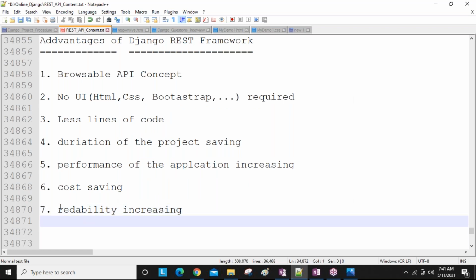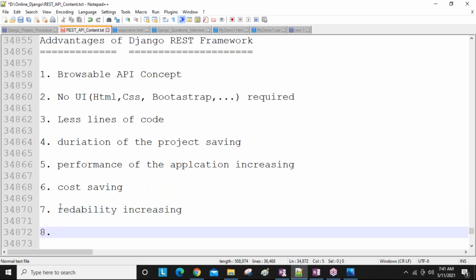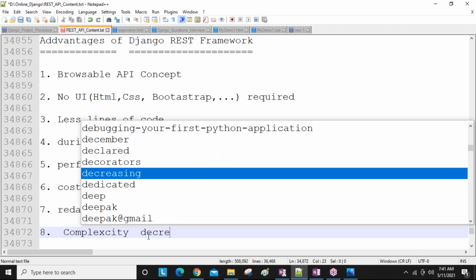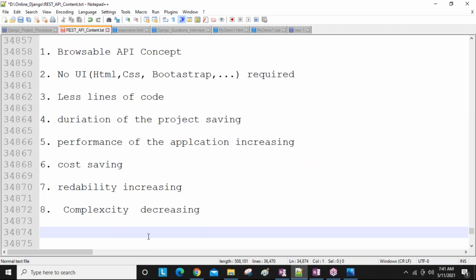And since you are not writing more lines, obviously complexity is decreasing. Readability increasing means we can read easily. Obviously complexity is decreasing. No problem to read, guys. Complexity is decreasing.